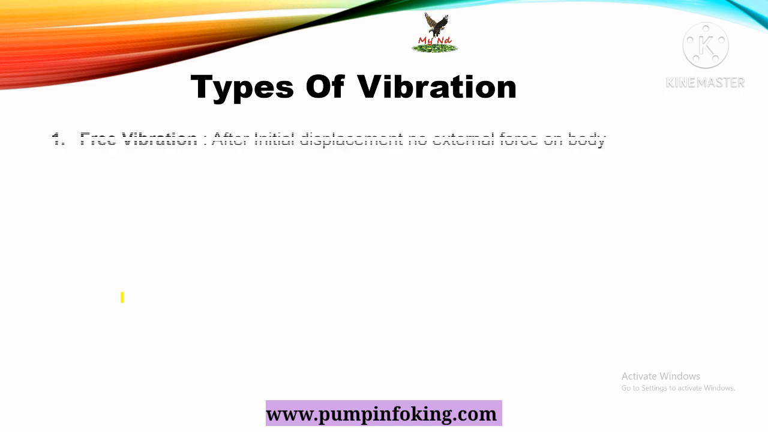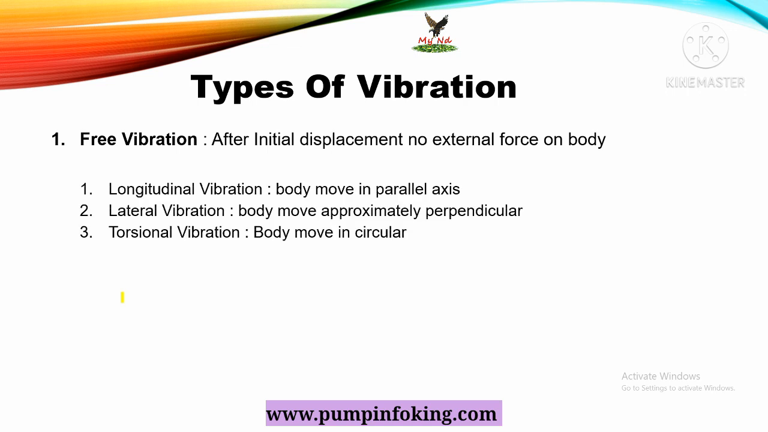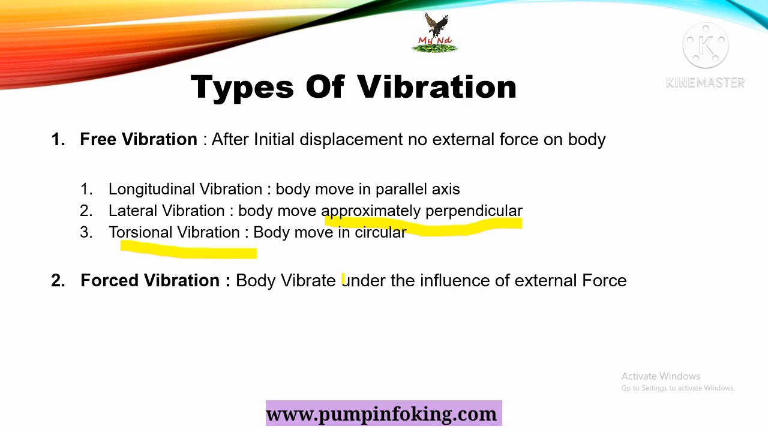So, types of vibration. The first type is free vibration. After initial displacement, with no external force on the body, it is called free vibration. Free vibration is divided into three subtypes. First is longitudinal vibration, in which the body moves along a parallel axis. Second is lateral vibration, in which the body moves approximately perpendicular. And third is torsional vibration, in which the body moves in a circular direction.